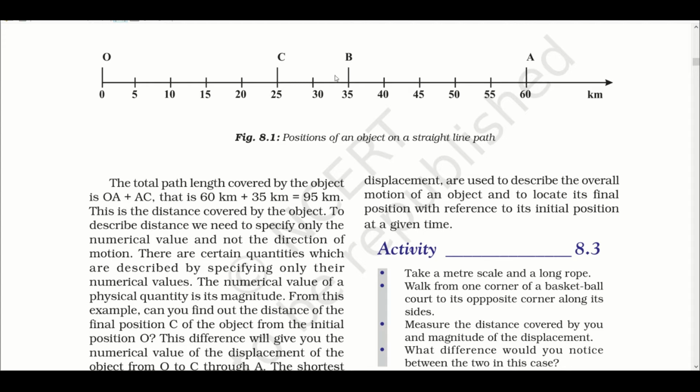And from A till the final position C, that is 35. So it had covered near about 95 kilometers. From traveling A to C is 95 kilometers. This is the distance covered by the object.